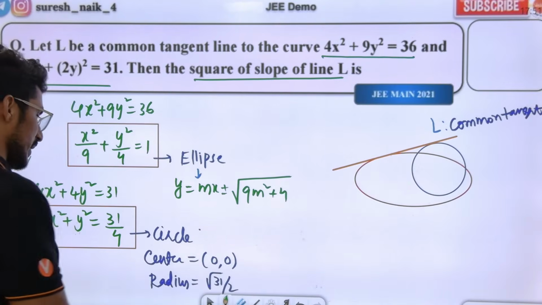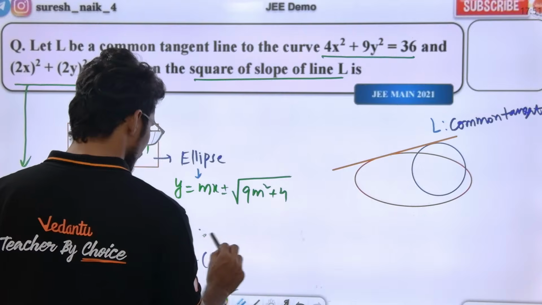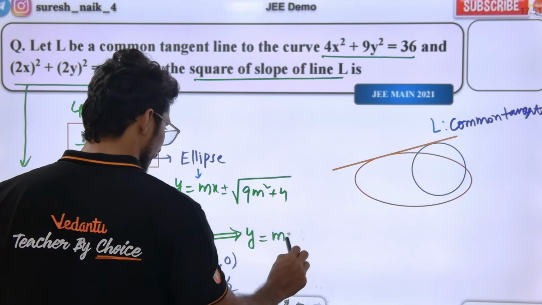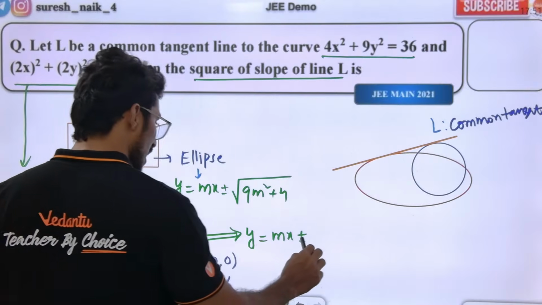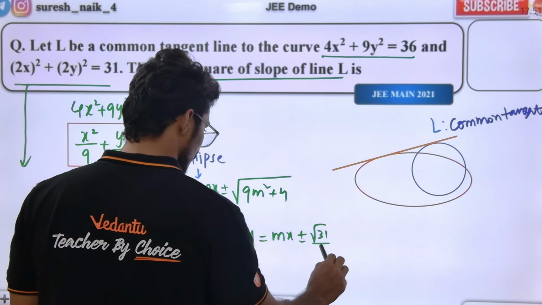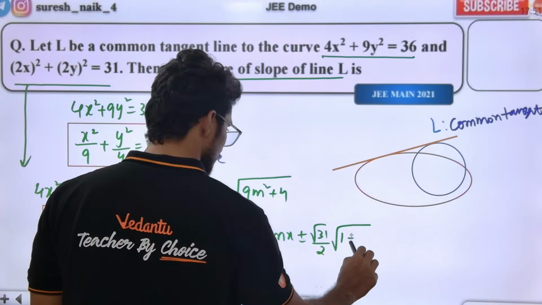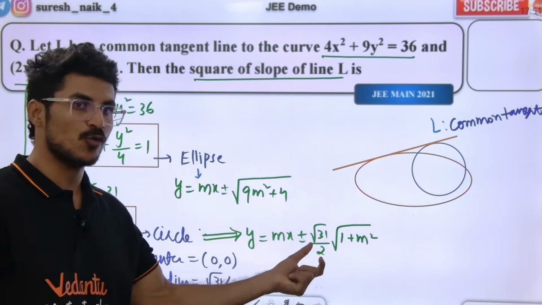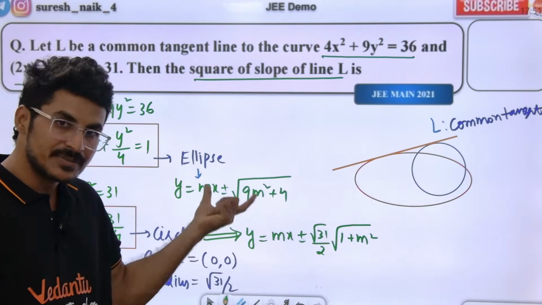What is the equation of tangent of circle in slope form? y is equal to mx plus or minus r into square root of 1 plus m square. This is the tangent equation for the circle in slope form, and this is the tangent equation for the ellipse in slope form.